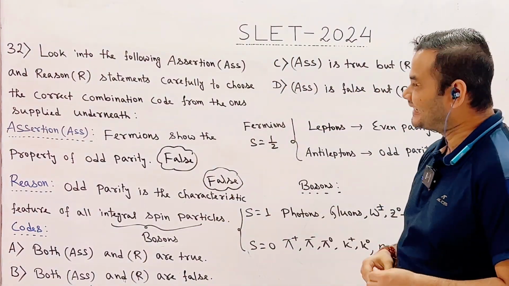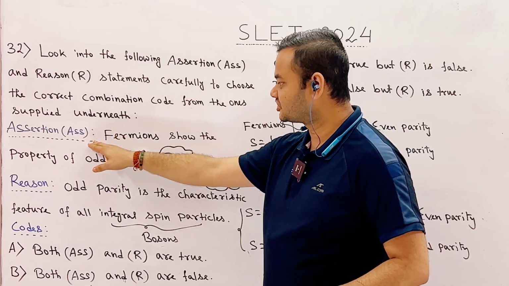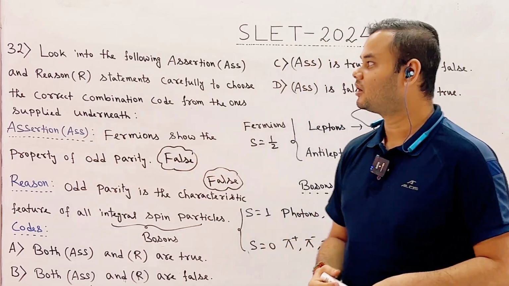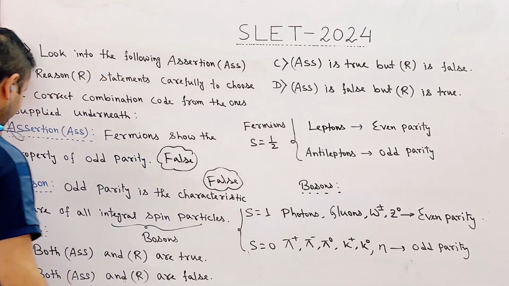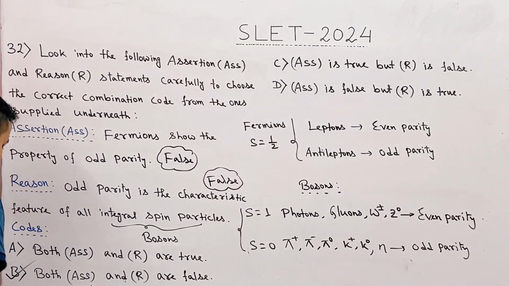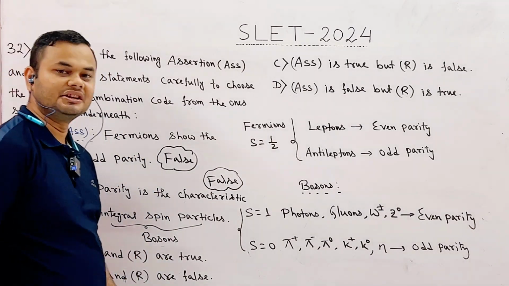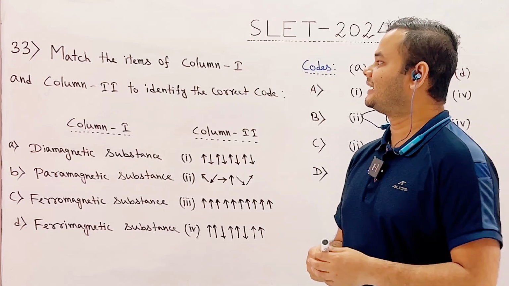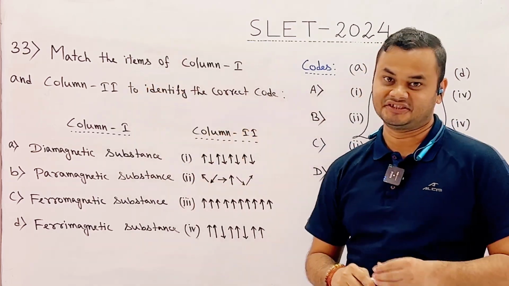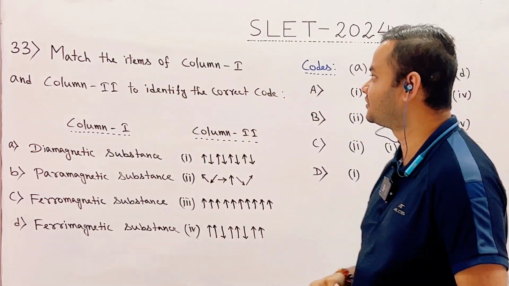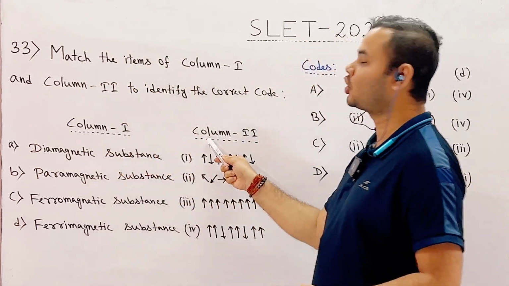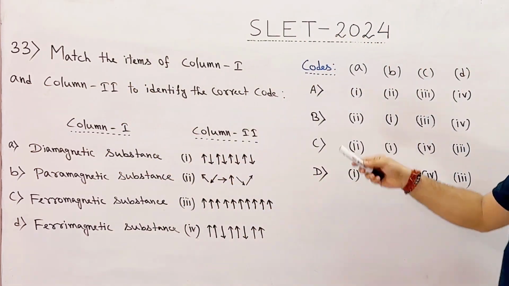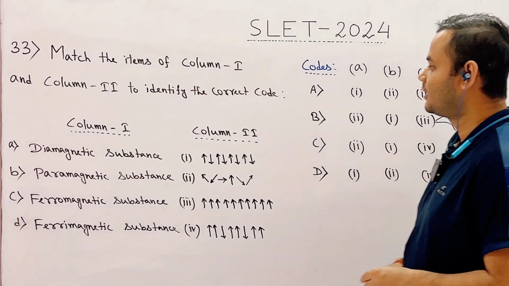So after analyzing we have seen that both assertion and reason are false. So therefore the correct answer of question number 32 is option B. Both assertion and reason are false. Now let us move to question number 33, and according to this question we have to match the items of column number 1 with column number 2 to identify the correct answer code.